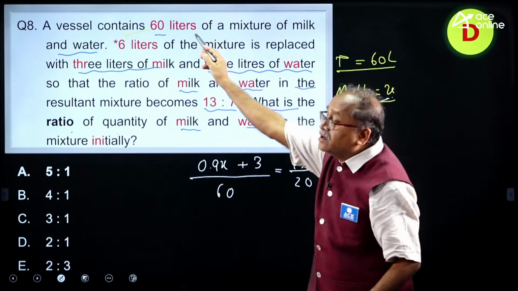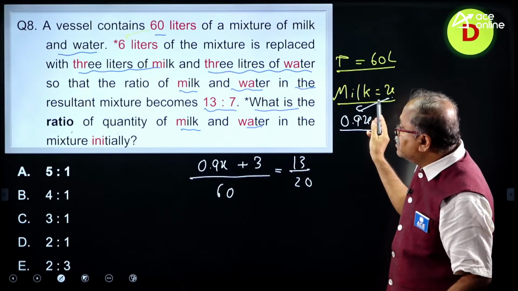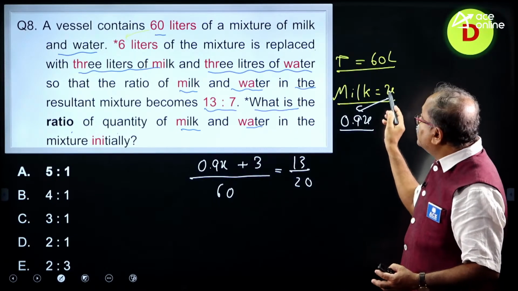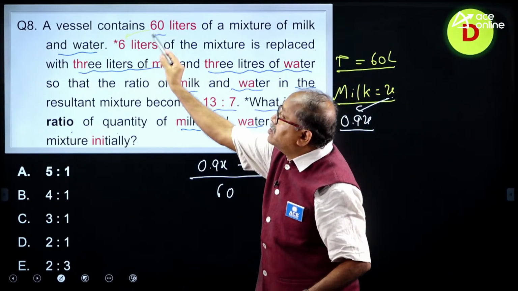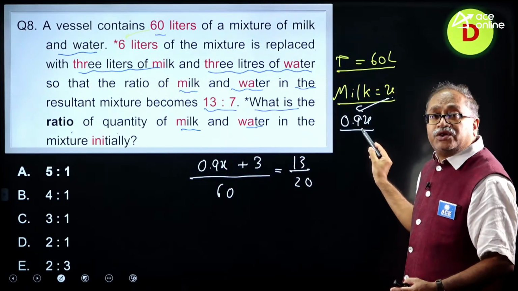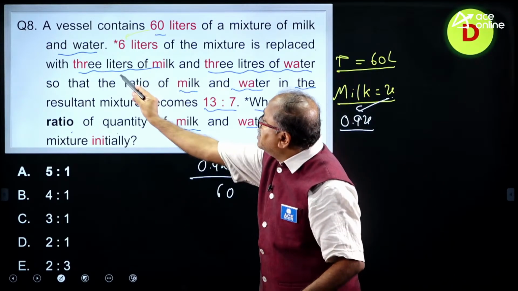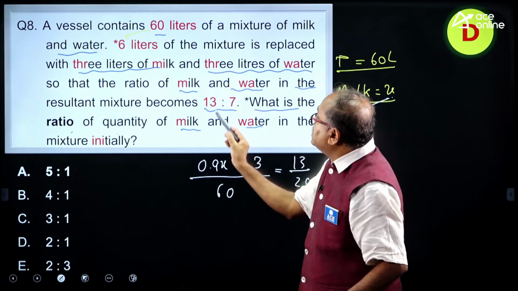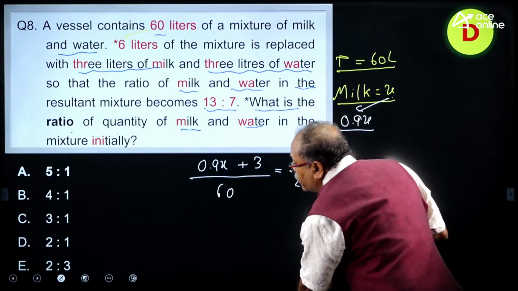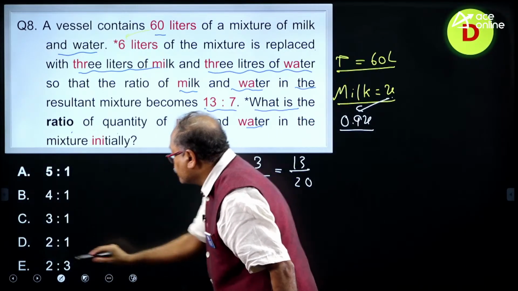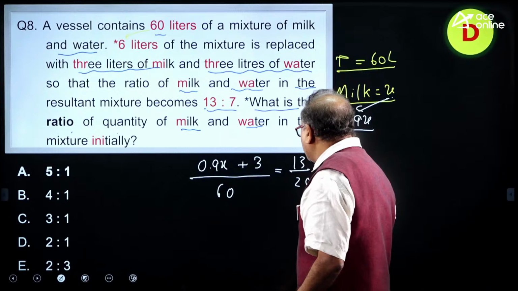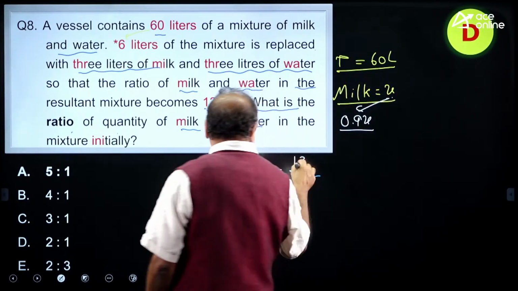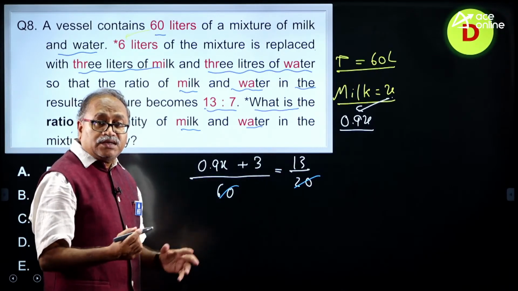Total is 60 liters, and how much is milk? It is the milk to water ratio, so I consider the milk to be x. As 10% is taken out, 90% milk is left, 0.9x, and then 3 liters of milk is added. 0.9x plus 3 by total is equal to 13 by 20, and from here onwards I will solve it. Hope this arrangement is clear. So, I am cancelling this one. This is 3 times 13, 39, 39 minus 3, that is 36.